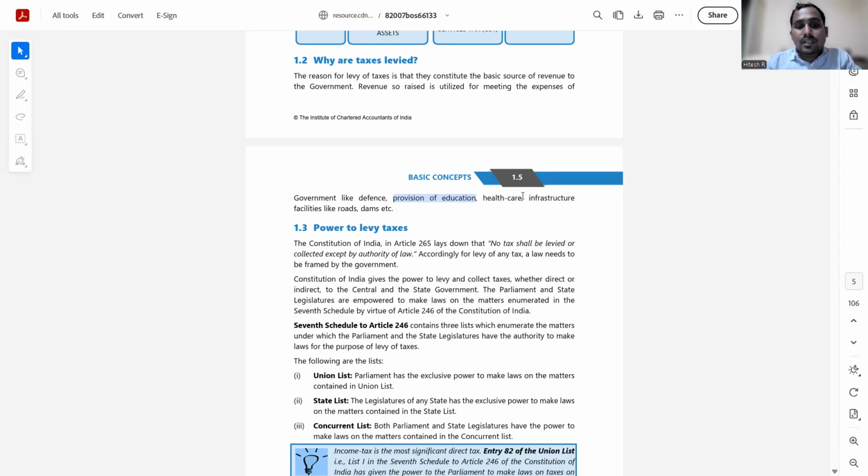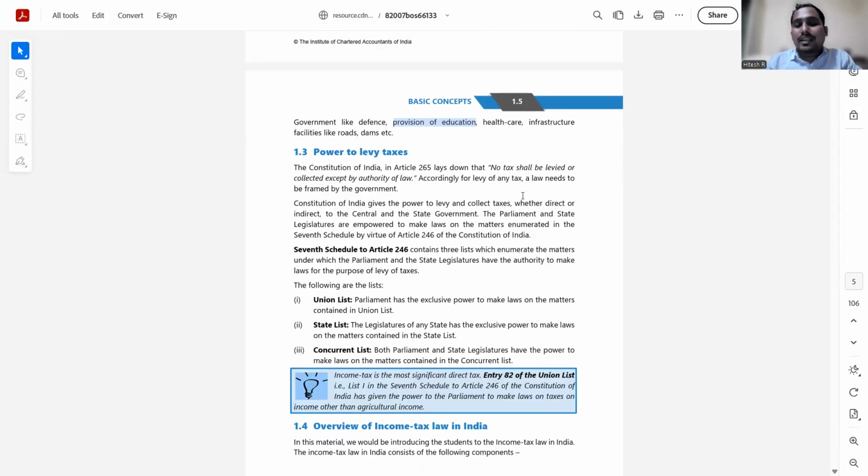So this mobilization of money is the purpose why taxes are levied and taxes are paid by the citizens of India. Okay, but the government cannot randomly come and levy taxes on you. If Mr. XYZ is walking on the road, they cannot come and tell you, hey, you are walking on this road, yesterday only we have put the road, so you have to pay tax. No, not like that. That does not happen in a random manner.